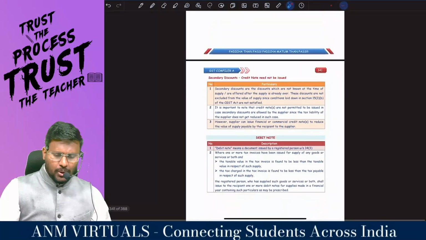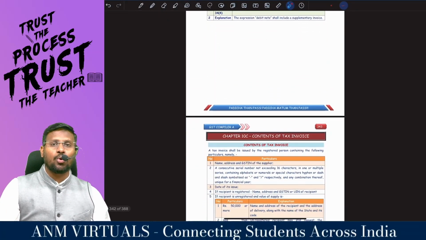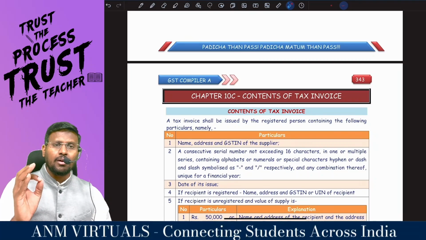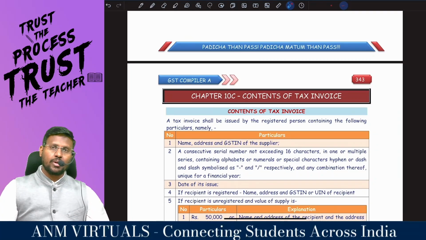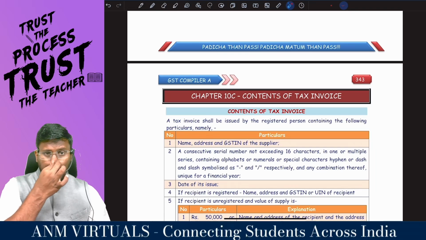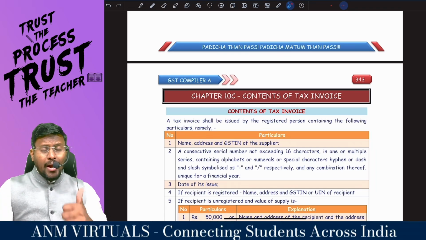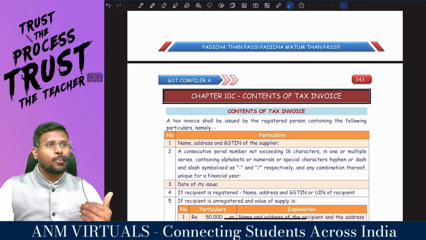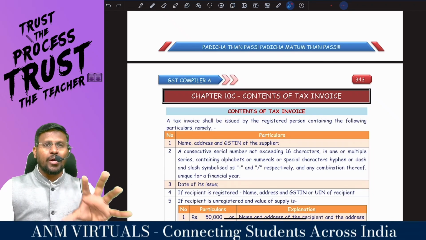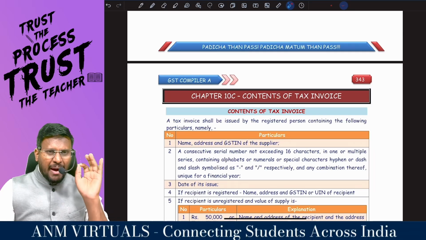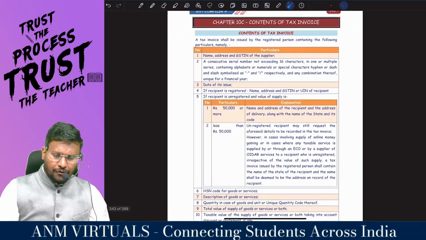My dear lovable students, we are going to complete the chapter on tax invoice, debit note and credit note. Only one topic is pending, called contents of tax invoice. Who are the persons entitled to raise the tax invoice? How do I have to raise the tax invoice? What contents should be there? What are the ways of invoicing? Like, can I issue an e-invoice, or do I have to issue manually? All those discussions I'm going to make in the contents of tax invoice.